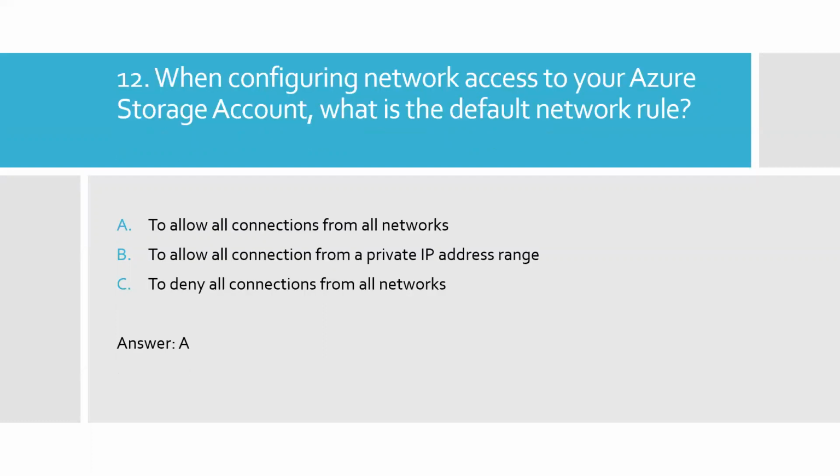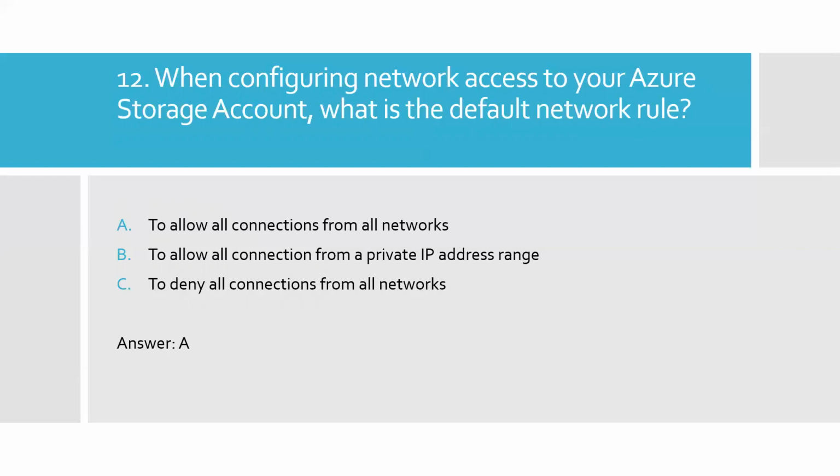Question 12. When configuring network access to your Azure storage account, what is the default network rule? A, to allow all connections from all networks. B, to allow all connections from a private IP address range. Option C, to deny all connections from all networks.